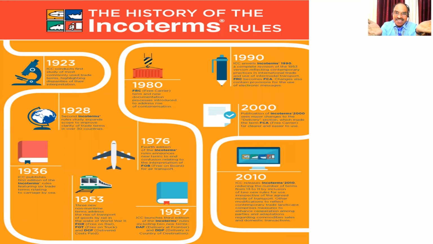Now 2020, that we discussed in the news, in December, they introduced the Incoterms for the blockchain. That is why Tata Group is moving towards the blockchain. See how they created the Incoterms.